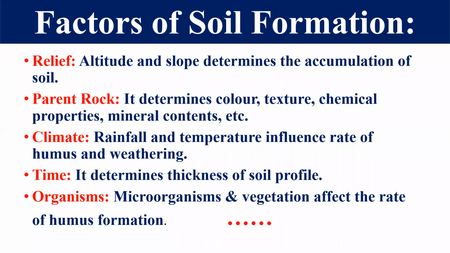Weathering means the breaking of the rocks. Time determines the thickness of the soil profile, and the organism affects the humus formation. So these are the important factors which are helpful for soil formation. Right, friends? Hope this is clear to all of you.